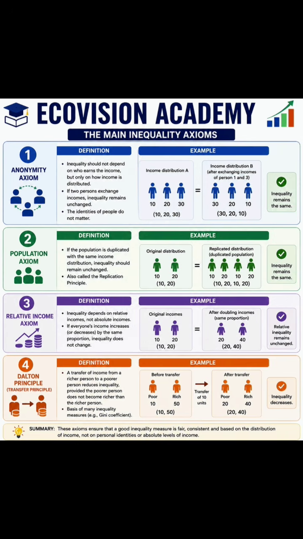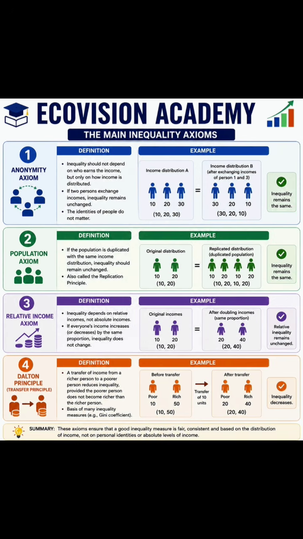Suppose we take an example of three people who have incomes of 10 rupees, 20 rupees and 30 rupees. Now, if we have another society where the income distribution is different, and the first person has an income of 30 rupees, the second person has 20, and the third person has 10 rupees. Here, if you notice, the income distribution hasn't changed.